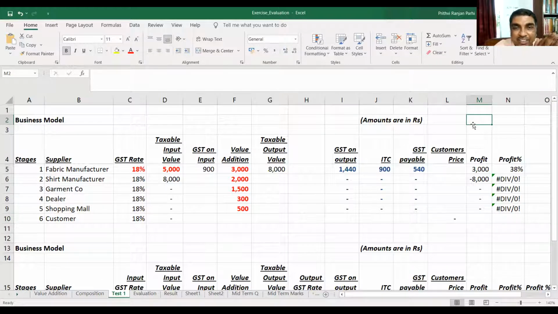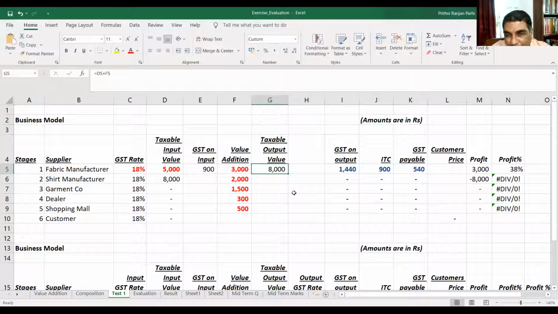$8,540. So what? 8,000? 540. Okay, so how do you calculate that? Taxable output value plus GST payable. Okay, taxable output value is 8,000.